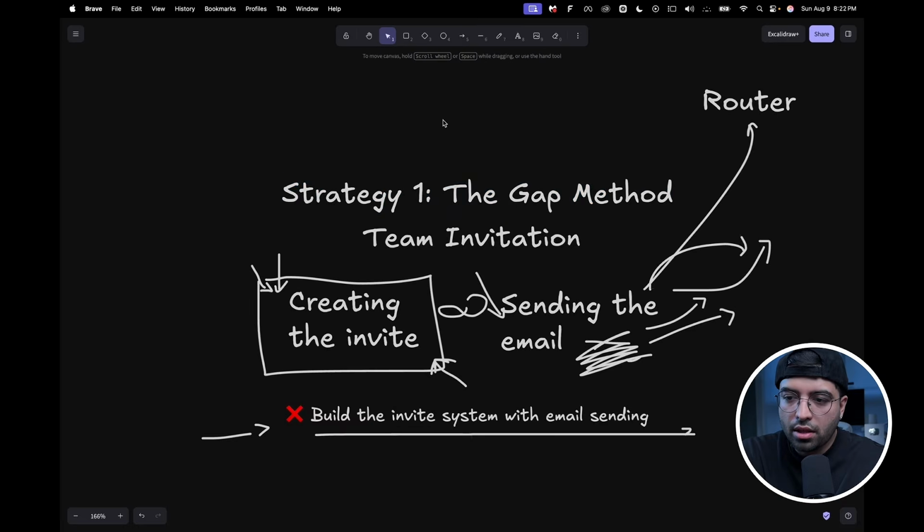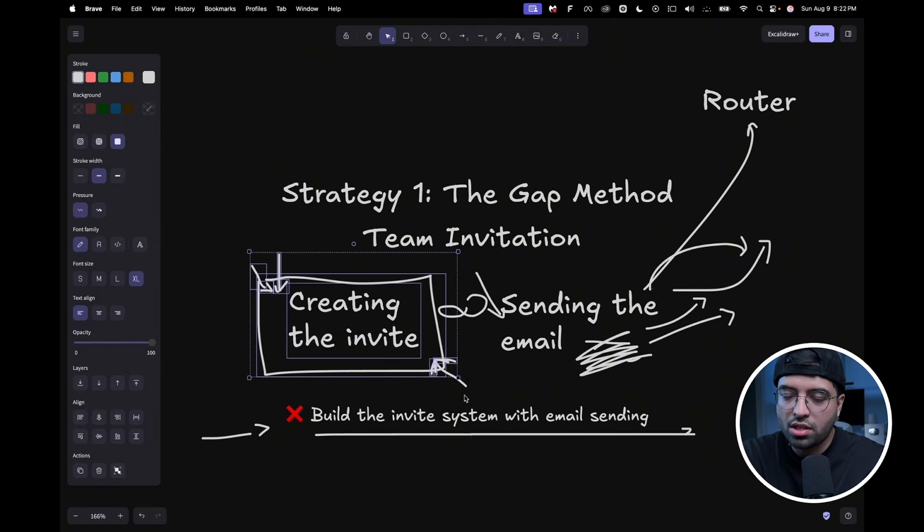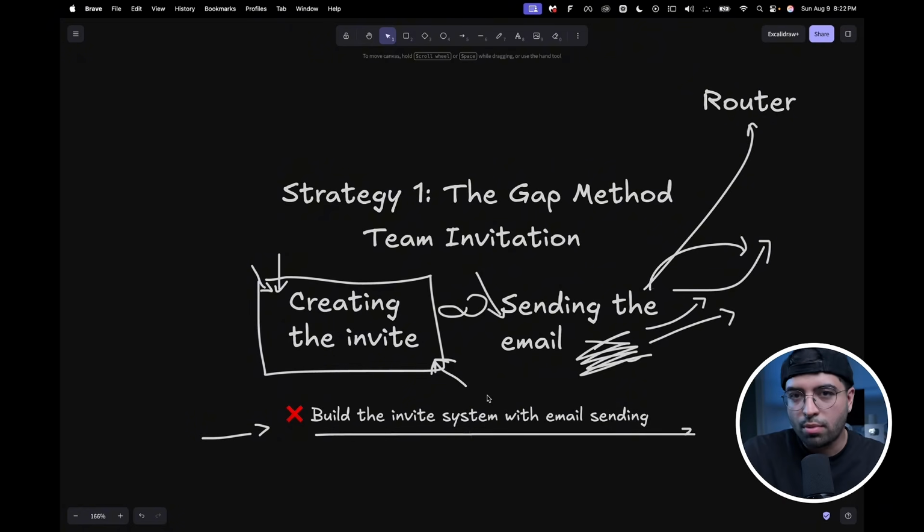So the gap method essentially introduces this. And if you remember in the previous modules, I taught you how you can focus on only the things that are needed now, so that the prerequisites for the next feature are checked. That's essentially what this can help do.